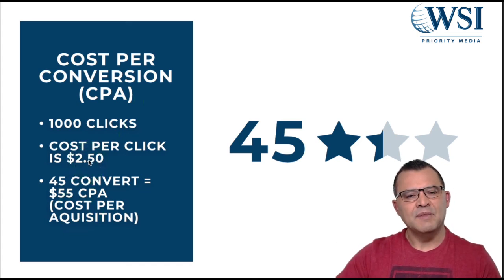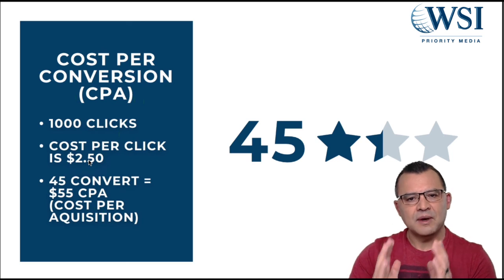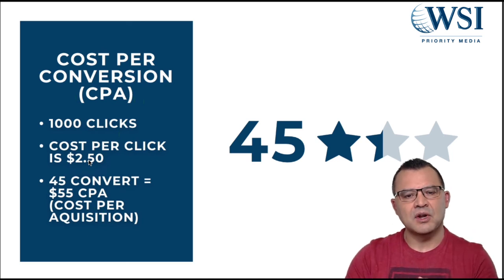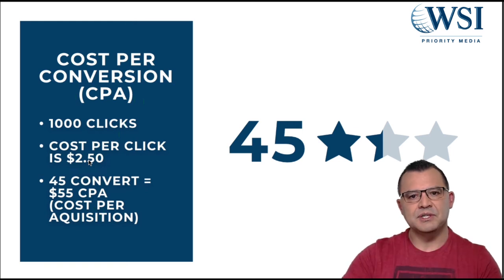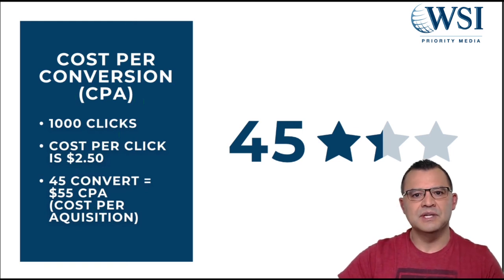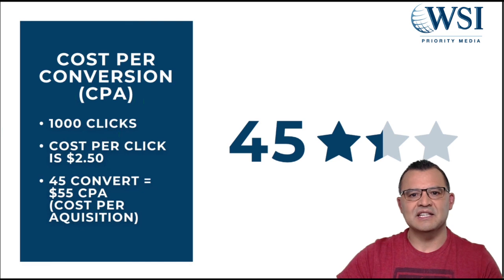That's why we say that these are the 3 primary numbers that you should always be keeping an eye on: your conversions, your conversion rate, and your CPA. If you learn to really keep those in your dashboard and optimize to those, you should have a really, really successful campaign. And so with that, I hope that this video has been helpful for you. These are the fundamental ones that you want to keep an eye on. This will hopefully help your campaign be successful.